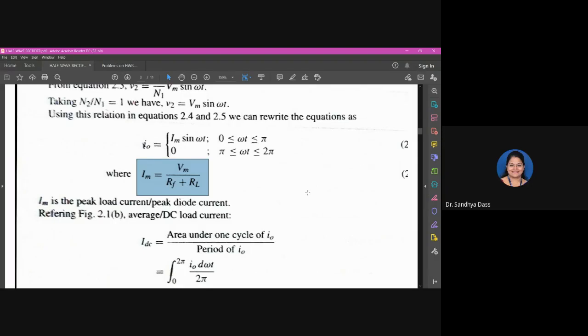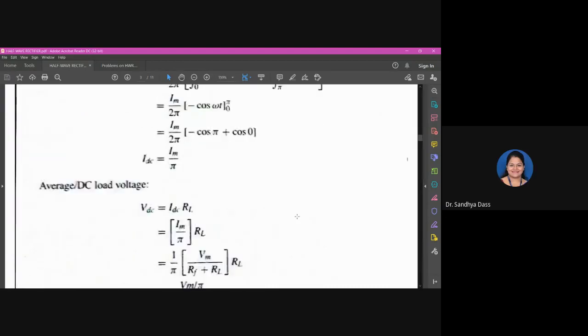Im is nothing but Vm by Rf plus RL. Vm is the peak value of the input voltage, and Rf and RL were the resistances in the equivalent circuit. Rf was the internal resistance of the diode and RL was the load resistance. So the peak current value is given by Vm by Rf plus RL.